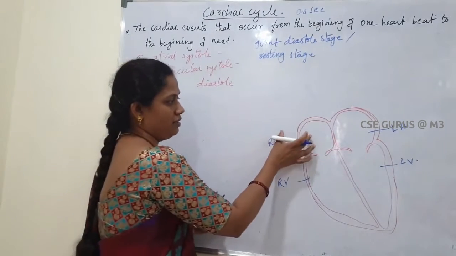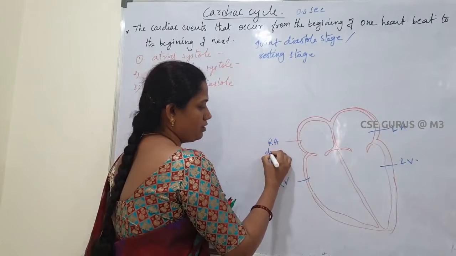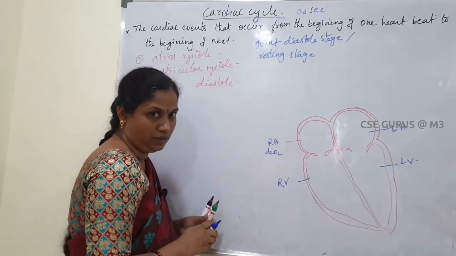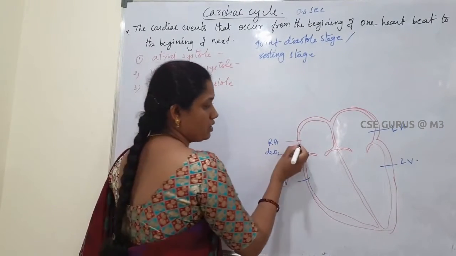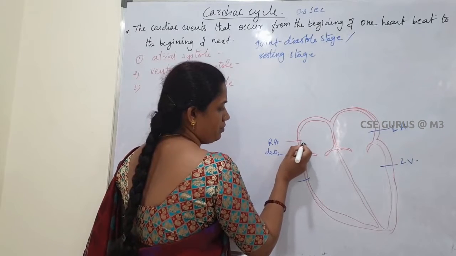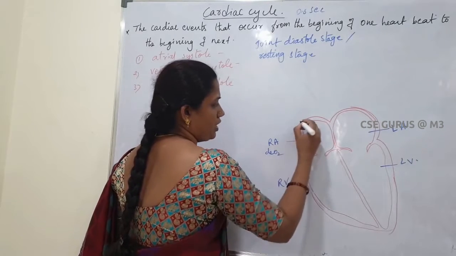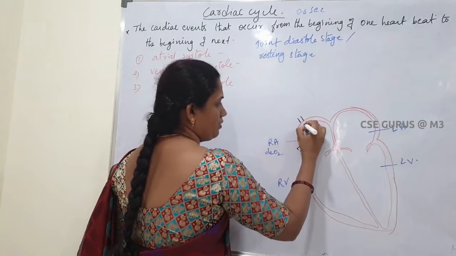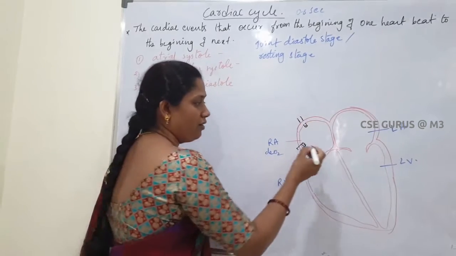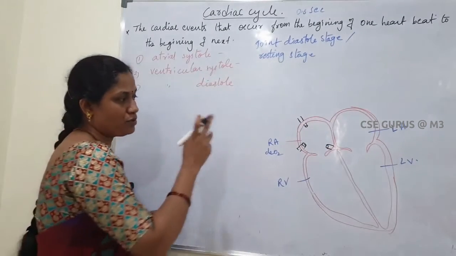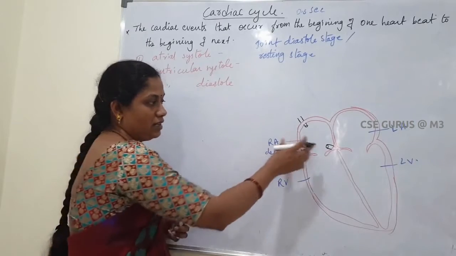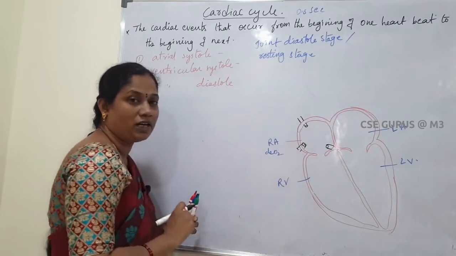Here the atria collect which blood? The right atrium collects deoxygenated blood through the caval veins. The precaval vein, postcaval vein and coronary sinus, these three open into the right atrium.